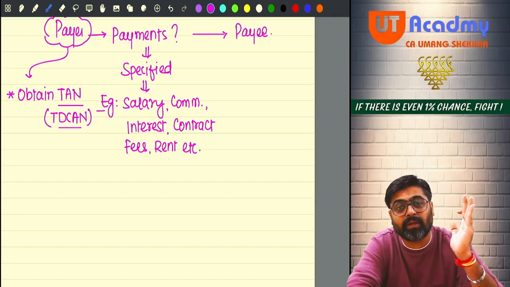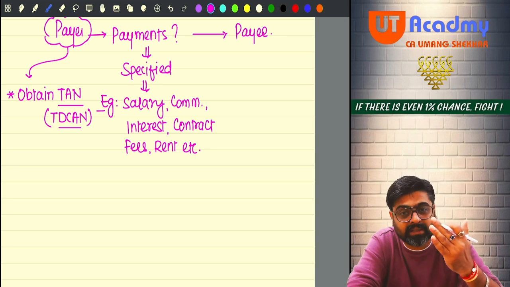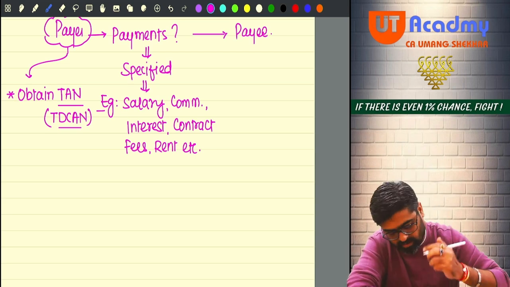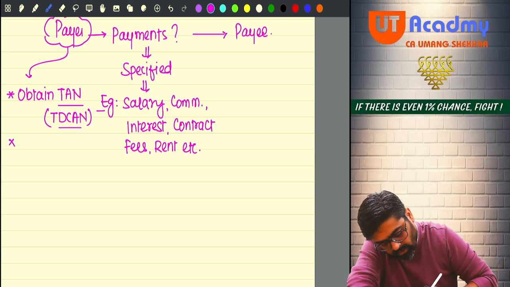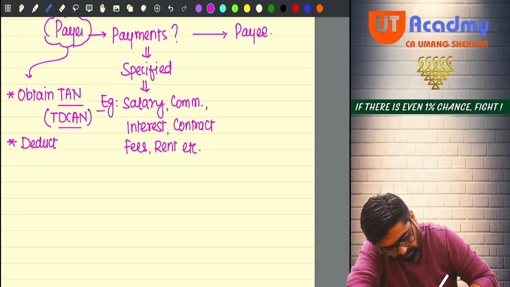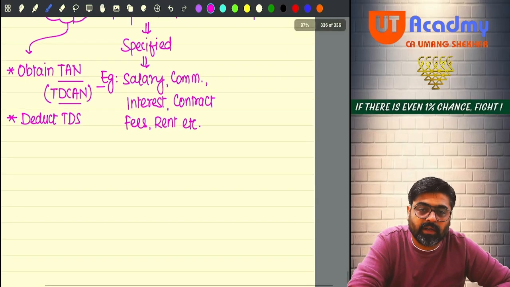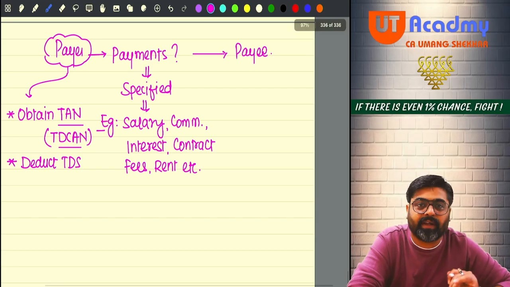After obtaining the TAN, becoming a tax deductor, a tax collector, your second responsibility is to deduct TDS. Now on what payments will you deduct the TDS? The payments are specified.